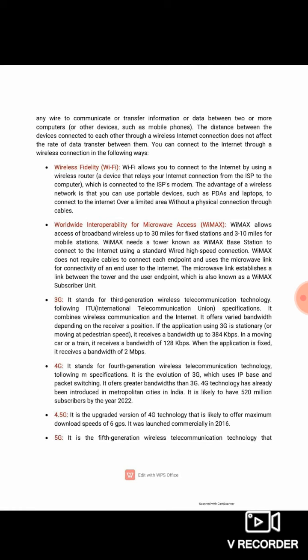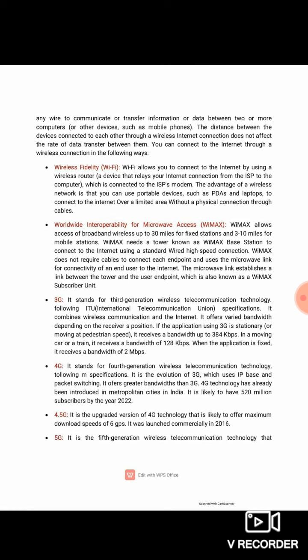Next we have some generations of networking. The very first is 3G, which stands for third generation wireless telecommunication technology. It combines wireless communication and the internet.